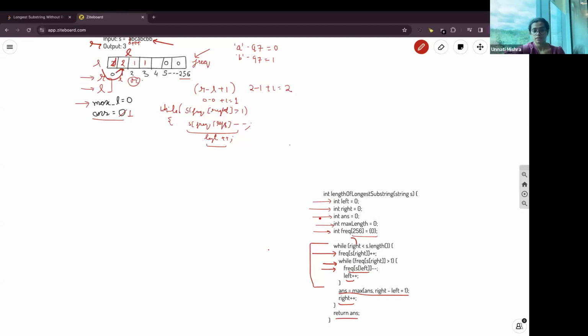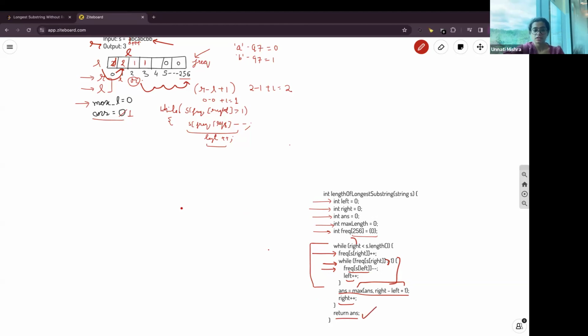L will be here till the frequency is 1. When the frequency is equal to 1, then we'll find the max length and store it in the answer. It will be right minus left plus 1 that we did here. Then we'll increase the right pointer. Right pointer will reach till the end of the array. And then we'll return the answer.